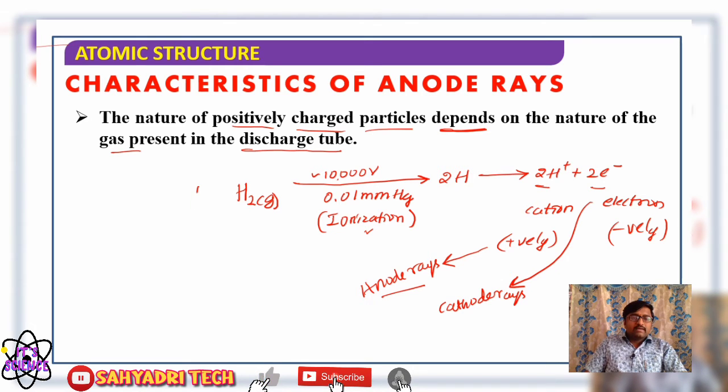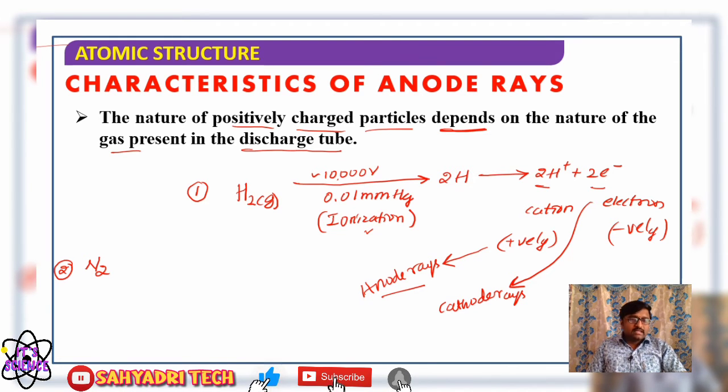Well, I will consider one more example. Say the discharge tube is filled with nitrogen gas. We have the possibility that the discharge tube is filled with any type of gas.